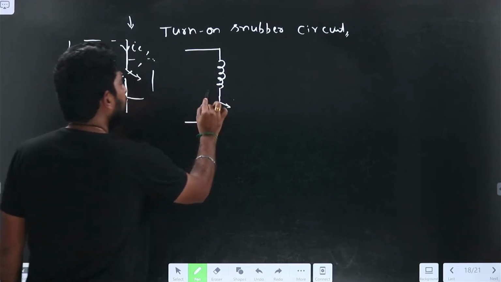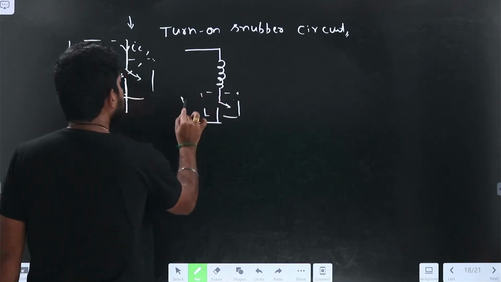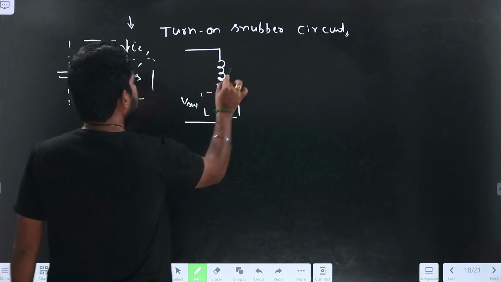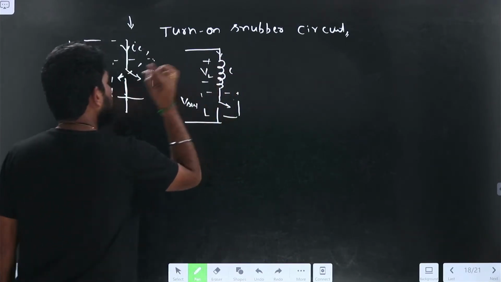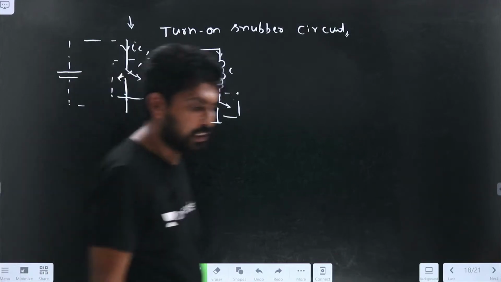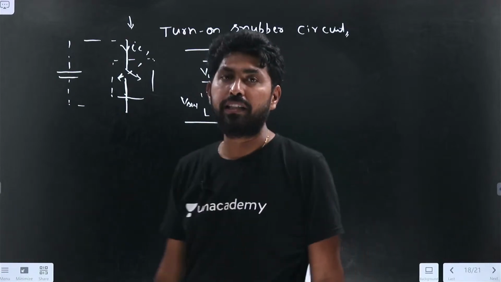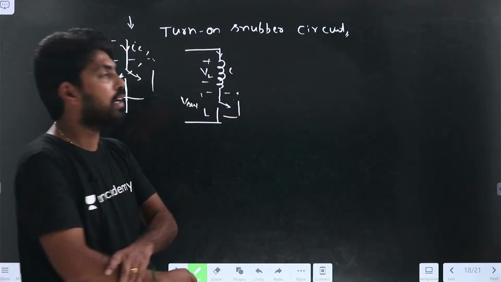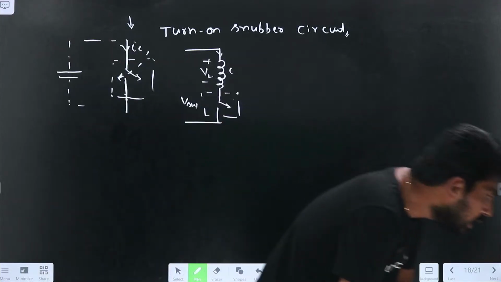Let me call this a switch. That is the voltage across the switch and the current flowing through the switch, ESW and ISW. Let it be the IL. Let it be the PL here. Voltage across. Now try to draw the switching characteristics for this. How will this turn-on circuit work? So try to get how this turn-on circuit will work for me.